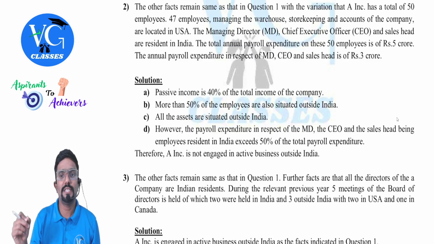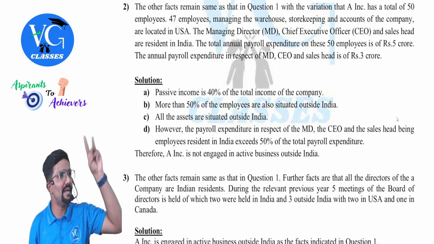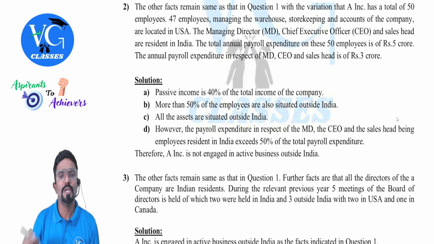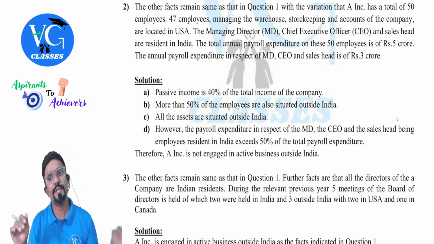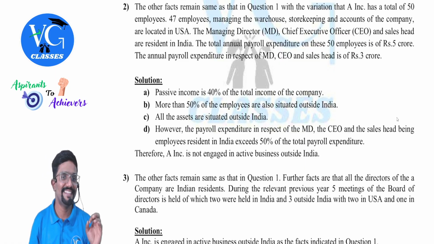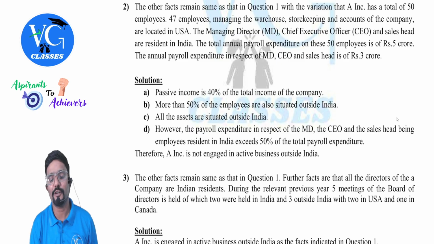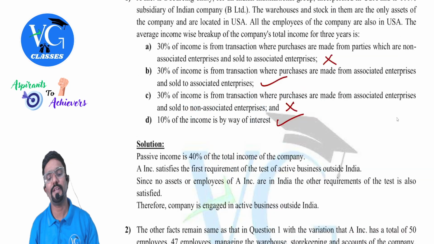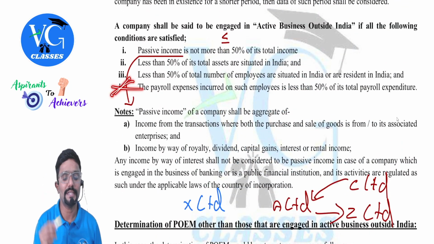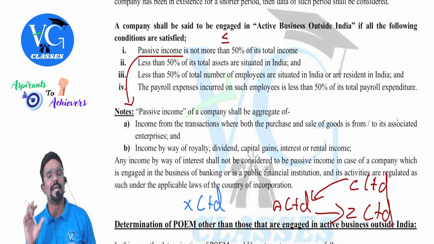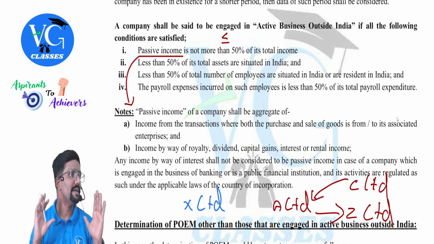The managing director, chief executive officer, and sales head are resident in India. Okay, those 3 people are in India, residents. The total annual payroll expenditure on these 50 employees is 5 crore. But the annual payroll expenditure in respect of MD, CEO, and sales head is 3 crore, more than 50%. That means this condition is not satisfied. Hence, active business is not outside India.